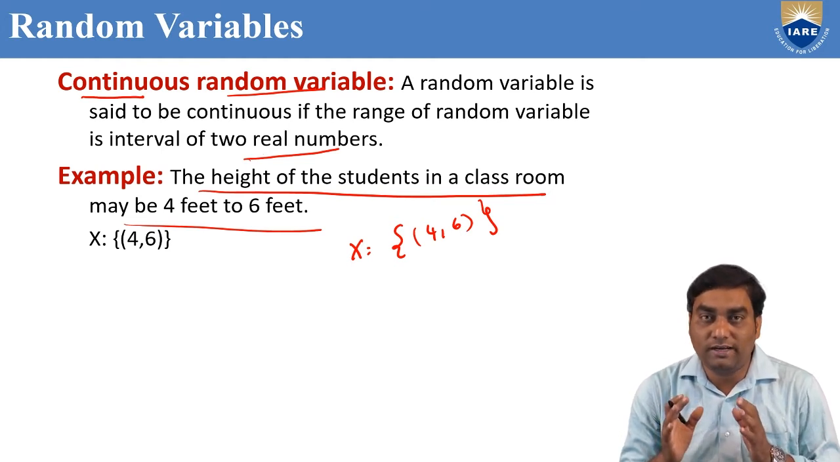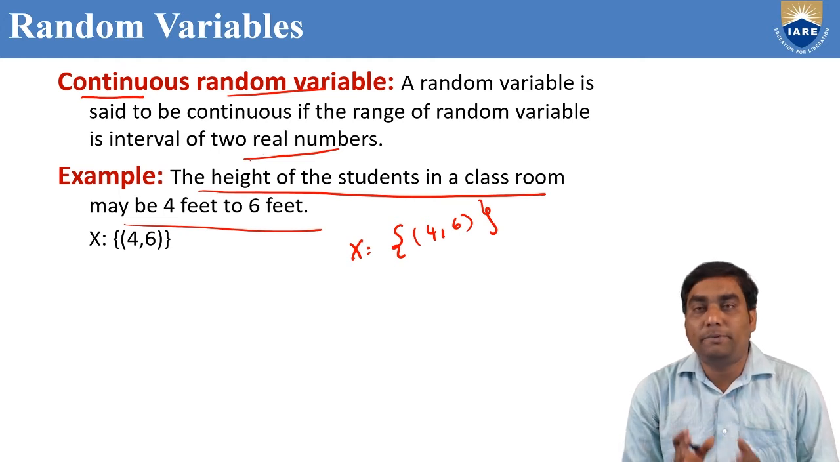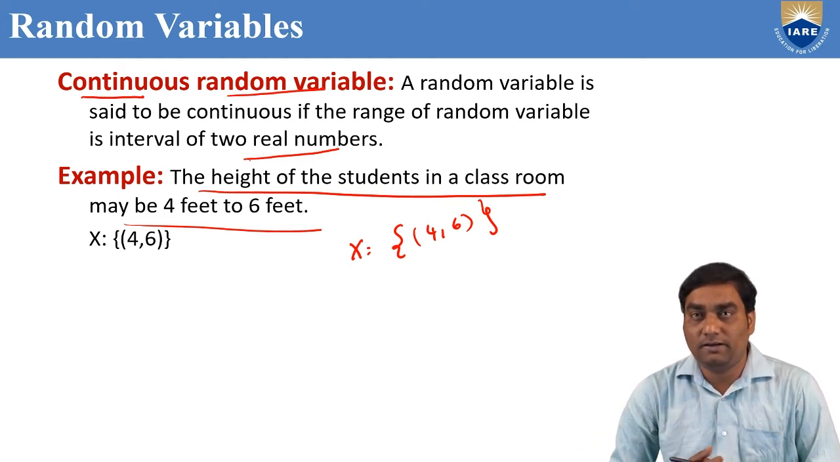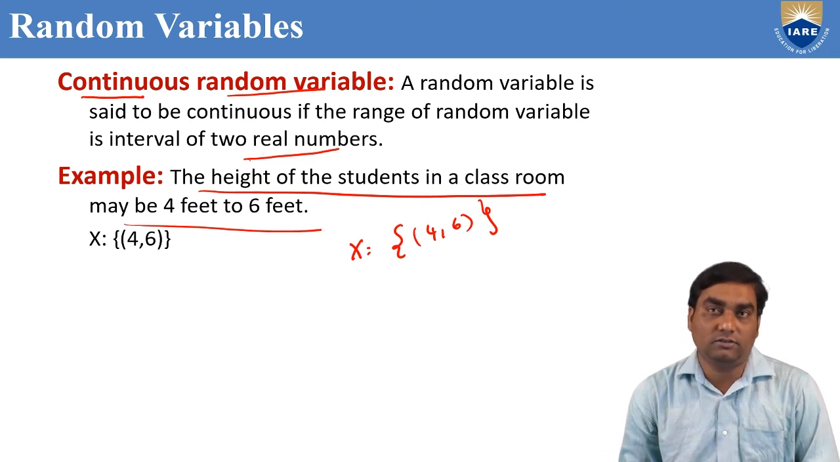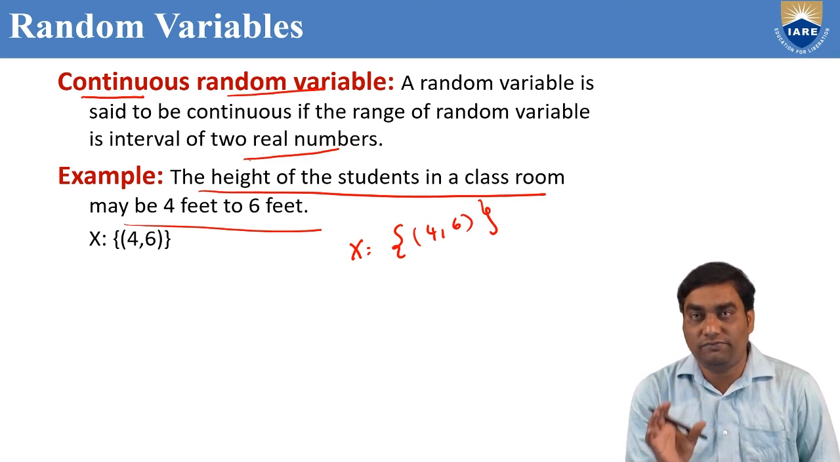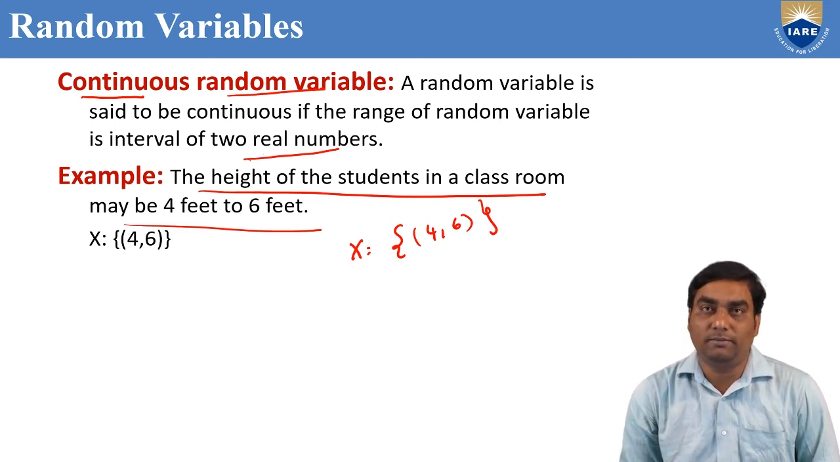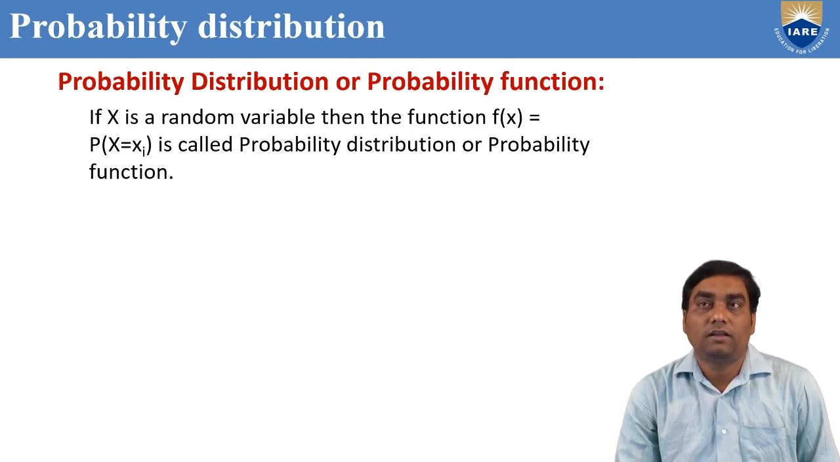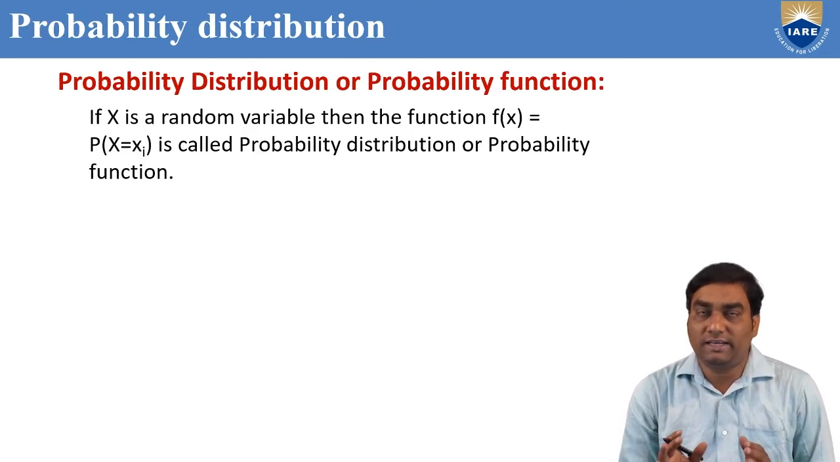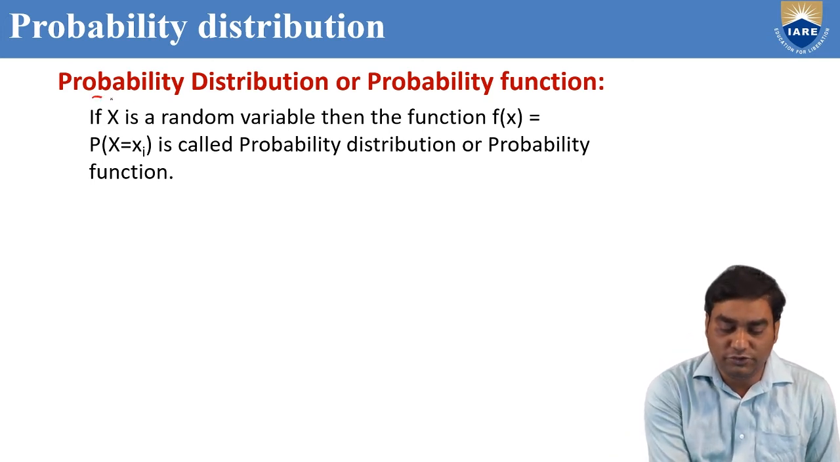Right? So, random variable means the sample space associated with real numbers. There are two types. One is discrete and the second one is continuous. Discrete means the range is finite. Continuous means the range is defined between any two real numbers. Now, after discussing the random variable, discrete and continuous, we are going to discuss probability distribution.